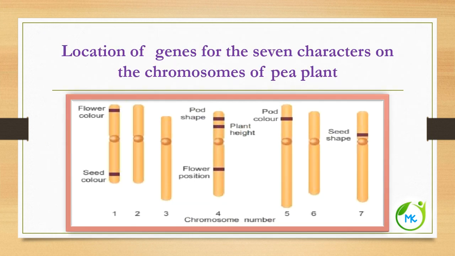In this slide, we can see the location of genes for the 7 characters on the chromosomes of the pea plant. The flower color and seed color genes are located in chromosome 1. The pod shape, plant height and flower position genes are located in chromosome number 4. The gene for pod color is located in chromosome 5. And the gene for seed shape is located in chromosome 7.